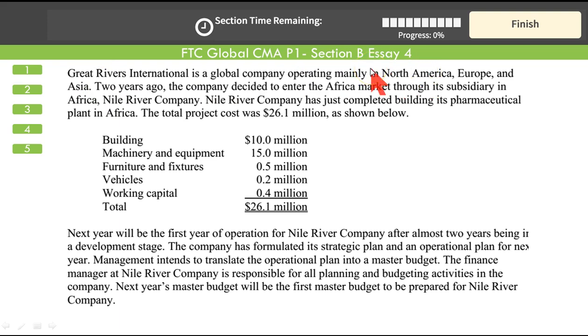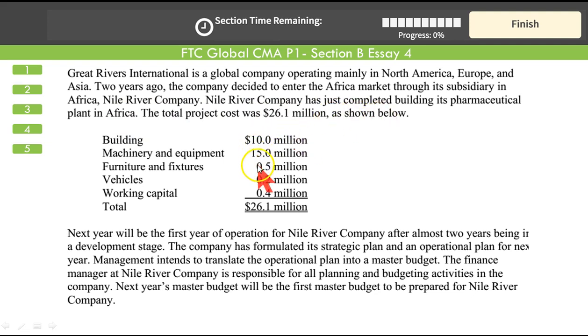SA4 Section B, Planning, Budgeting and Forecasting. Great Rivers International is a global company operating mainly in North America, Europe and Asia. 2 years ago, the company decided to enter the African market through its subsidiary in Africa. The name of the company in Africa is Nile River Company. Nile River Company has just completed building its pharmaceutical plant in Africa. The total project cost was $26.1 million as shown below.